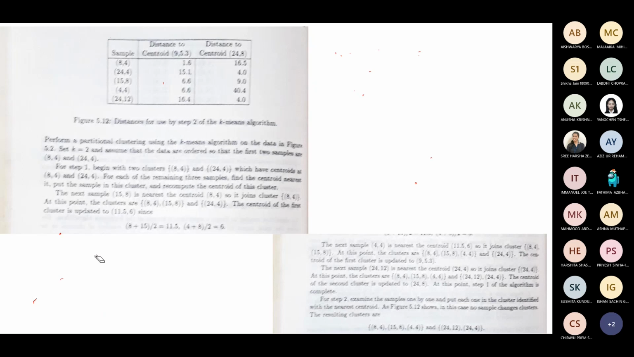Just one thing, for that 15.8 point, the distance was the same, right? So how did you group it? There is no such criterion, as they said in the earlier algorithms. There is no criterion in that case. You can consider any one of the distances. Okay, sir. Thank you.